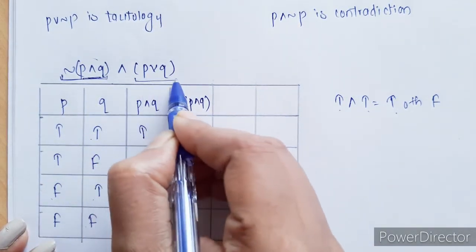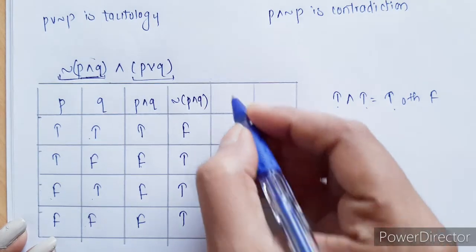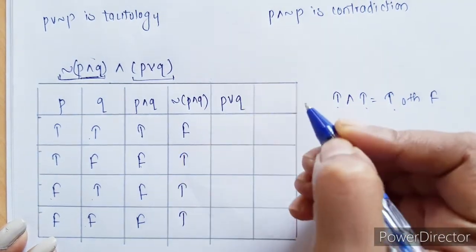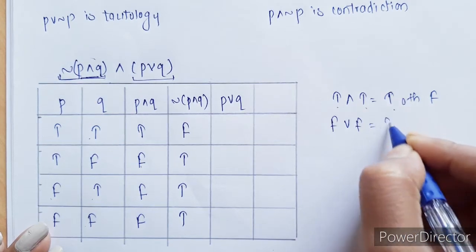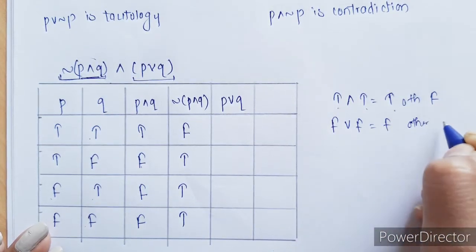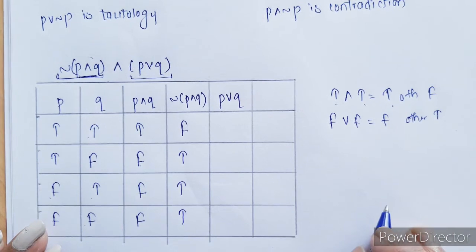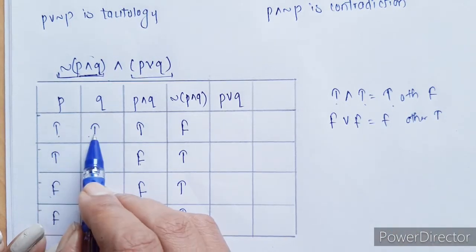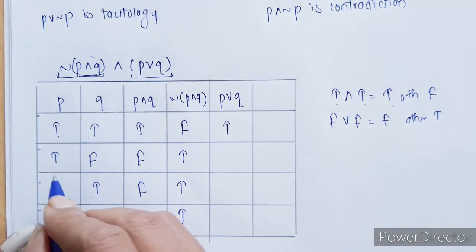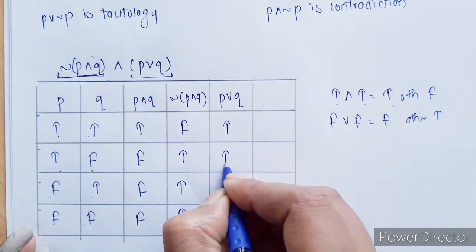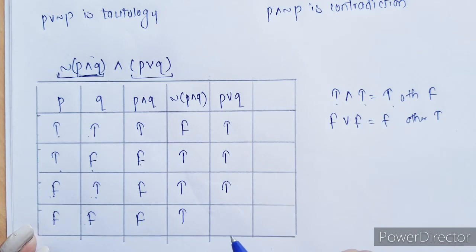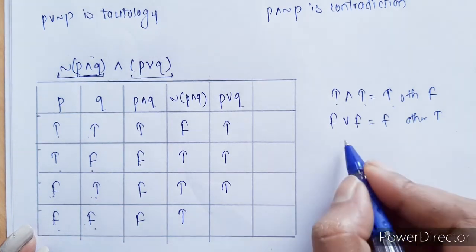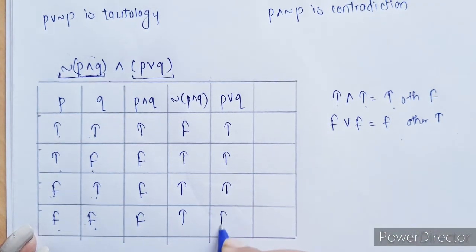Now we go for the next bracket, that is P or Q. In case of or, false or false is false, otherwise for all other conditions it is going to be true. So true or false is true, either-or condition, false or true is again true, and false or false is going to be false.